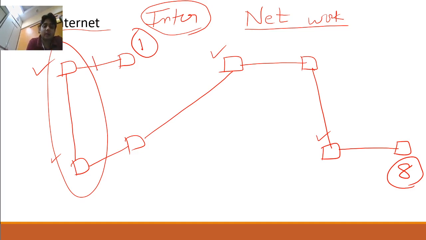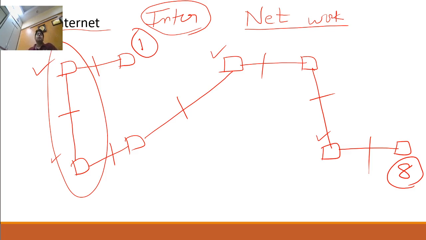So this network of networks is called internet. Internet is itself a big network. Why do I call it a big network? Several small networks connected together make the internet. Remember this point, guys: internet is the biggest network.